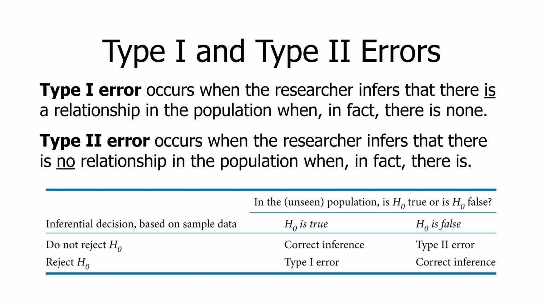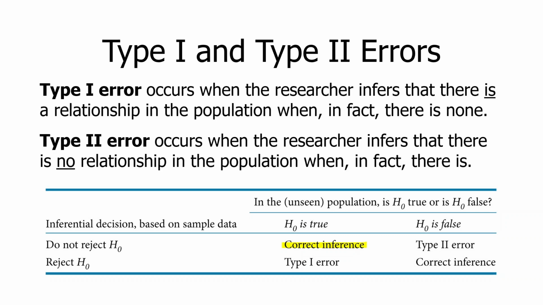Here's where we want to be. If H0 is true in the population, and based on our sample we don't reject the null hypothesis, then we've made the correct inference. If in the population H0 is false, for example, in the population women do give the Democratic Party higher ratings, and we reject the null hypothesis, then we've also made the correct inference.